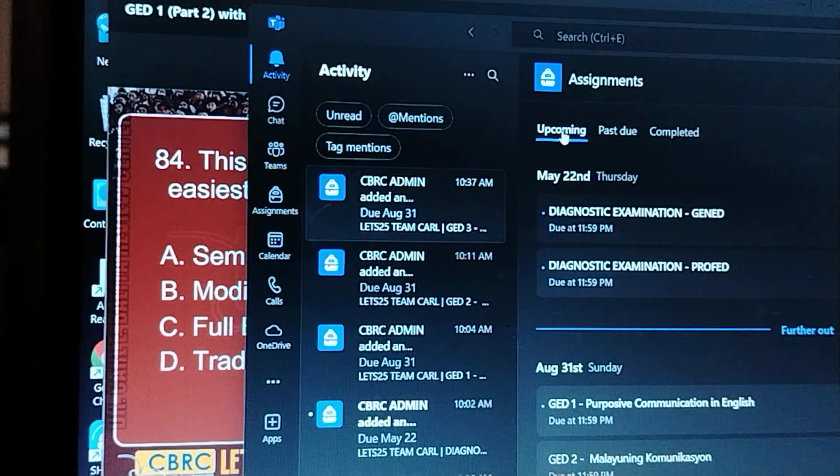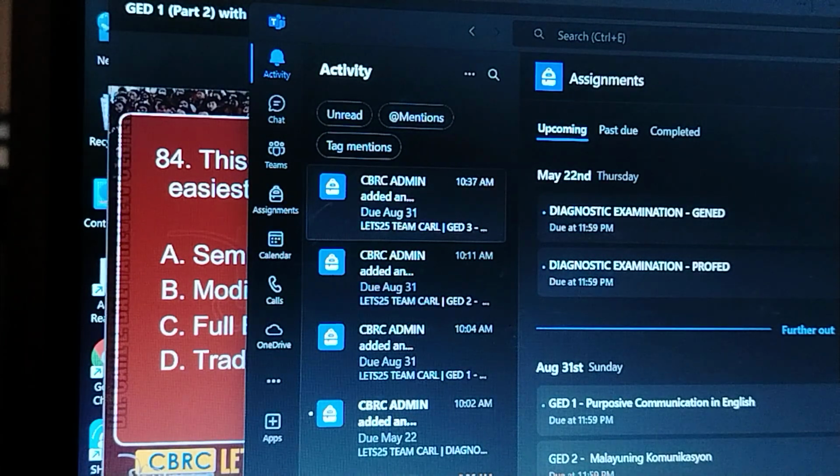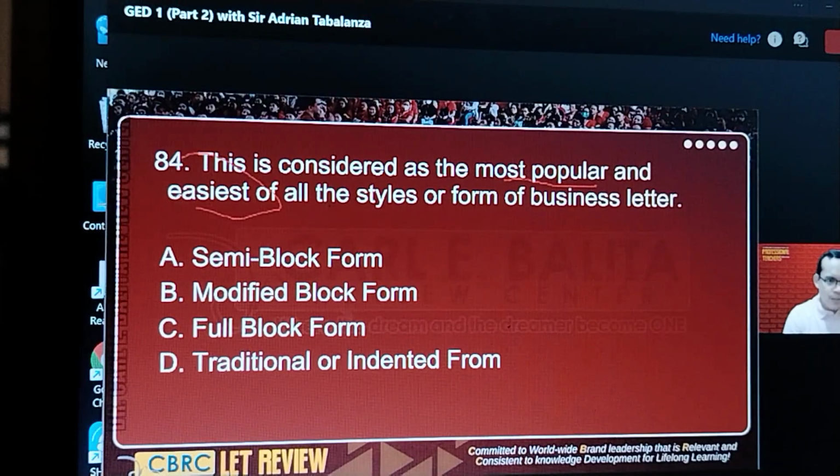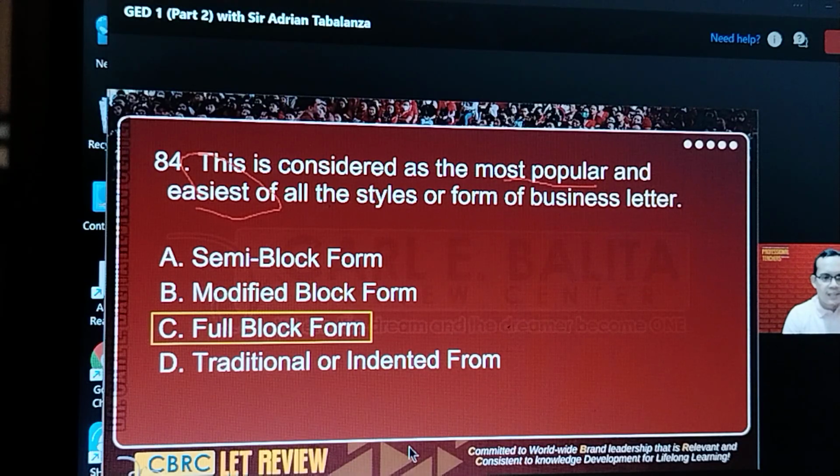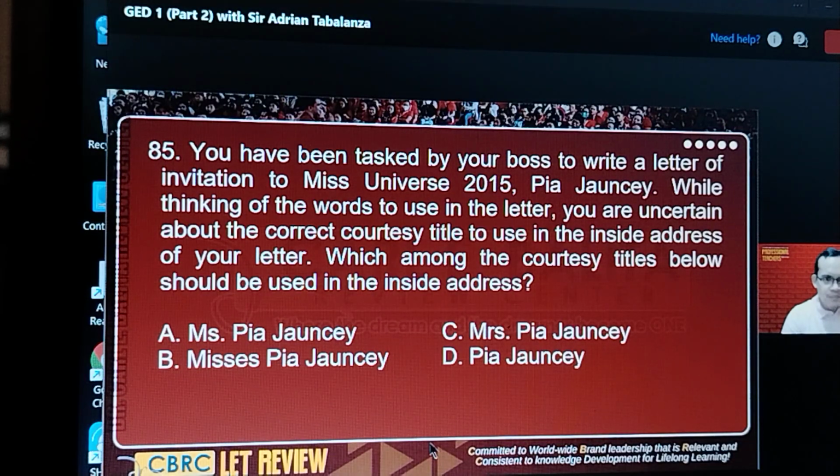Next is most popular, the easiest. You're not going to think anymore. So the correct form is the full block form. Alright, 85. This is quite tricky. Our keyword here is Miss Universe 2015, Pia Johnsey.